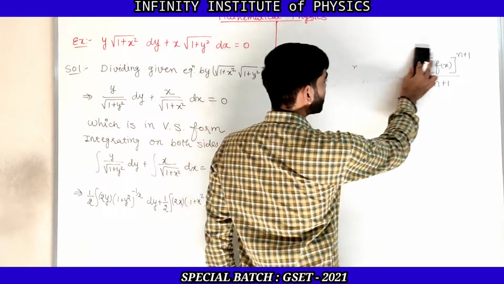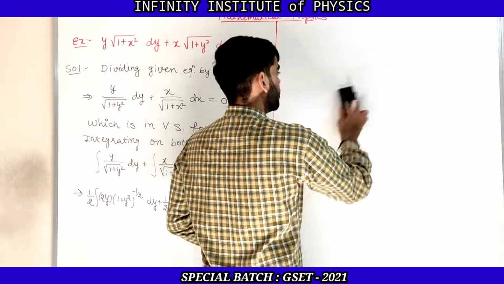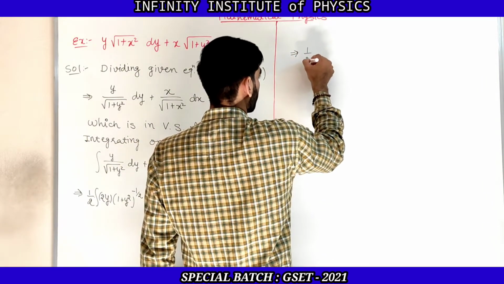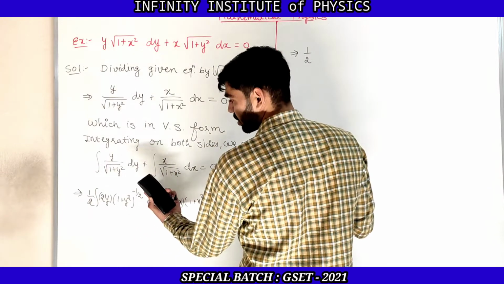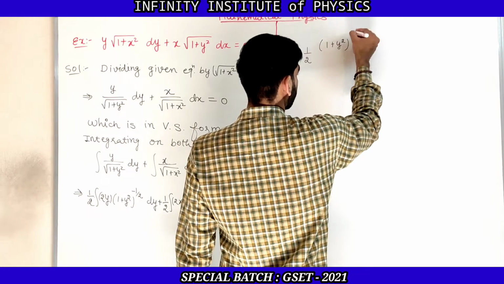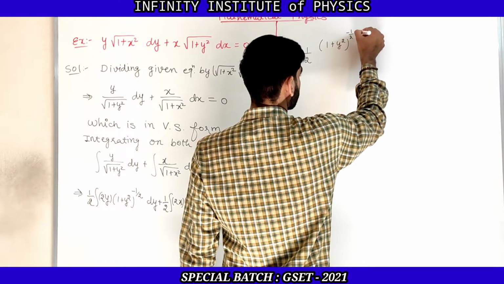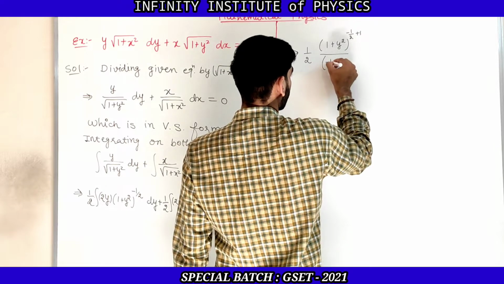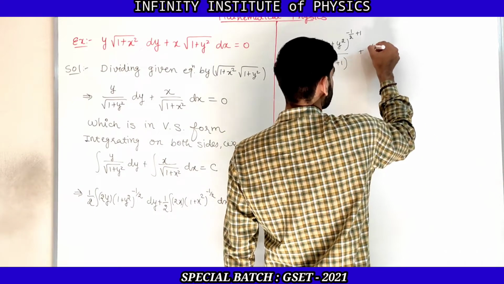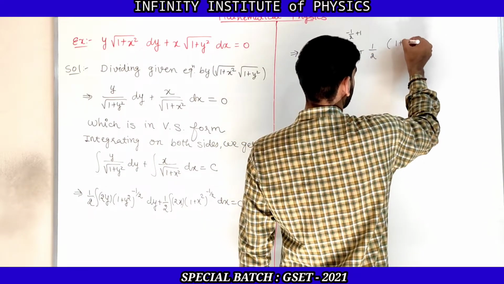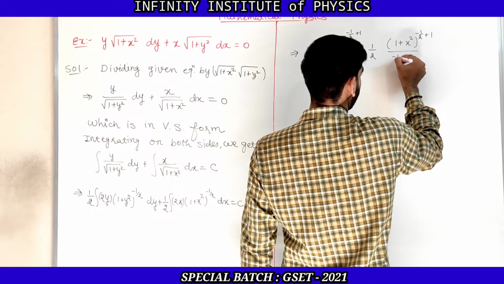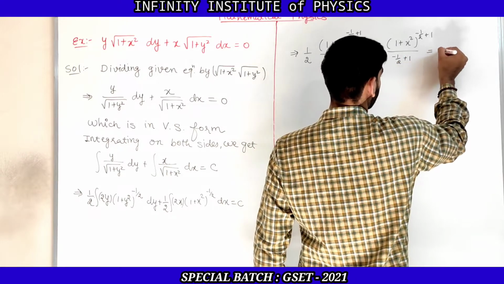So now let us apply this formula. The answer of this integration will be 1 by 2 f of x raised to n. So integration will be f of y raised to n plus 1 upon n plus 1, so it is minus 1 by 2 plus 1 upon minus 1 by 2 plus 1. And similarly for the second case as well, that is 1 by 2 (1 plus x square) raised to minus 1 by 2 plus 1 upon minus 1 by 2 plus 1, which is equal to c.